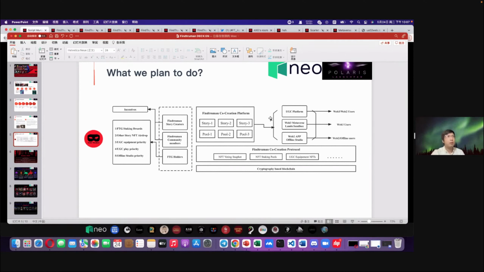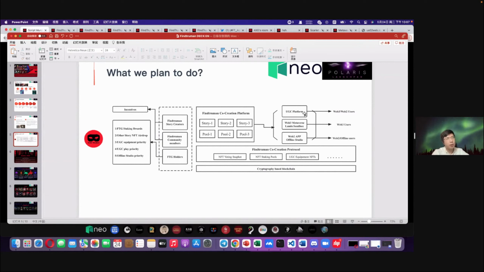There are several different methods through which we can make a profit from these stories. The first method is our UGC platform, in which these writers can transfer these stories in content, in text or in image.